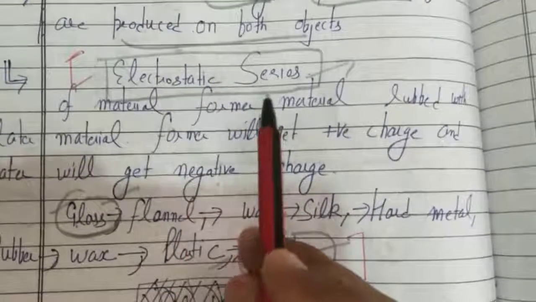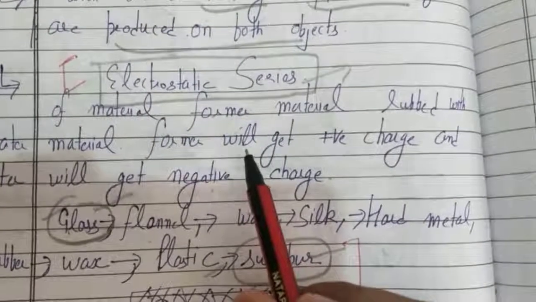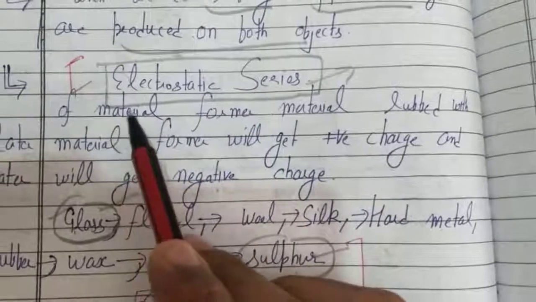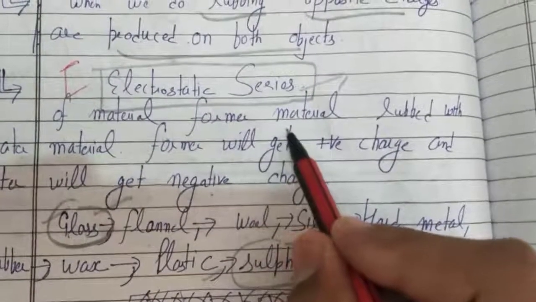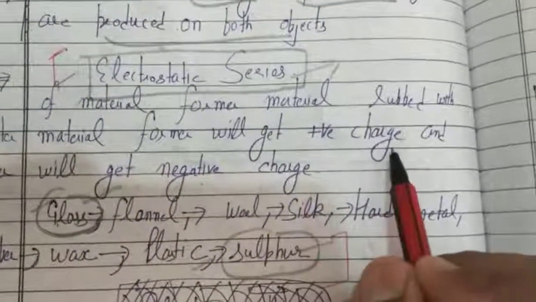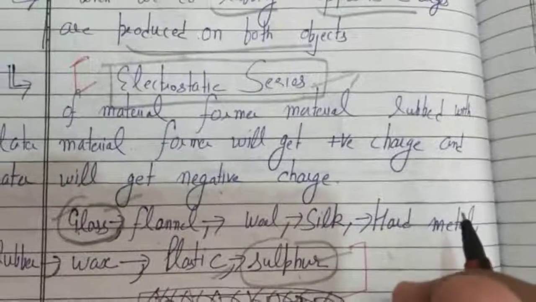So the electrostatic series is a series of materials in which, if a former member is rubbed with a later member, the former will get the positive charge and the later member will get the negative charge.